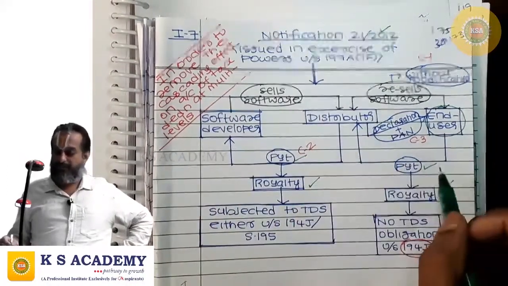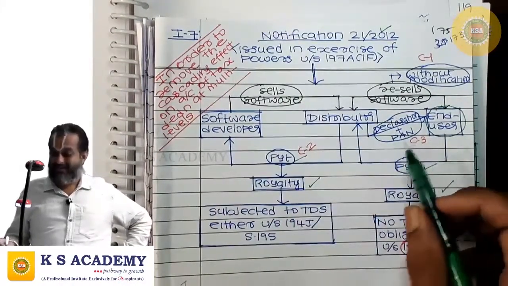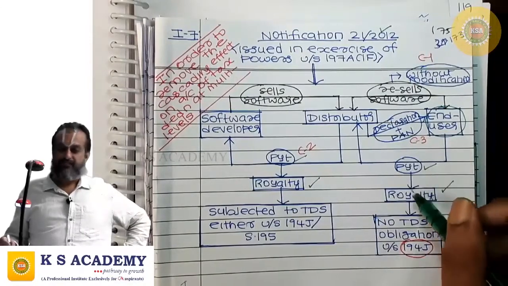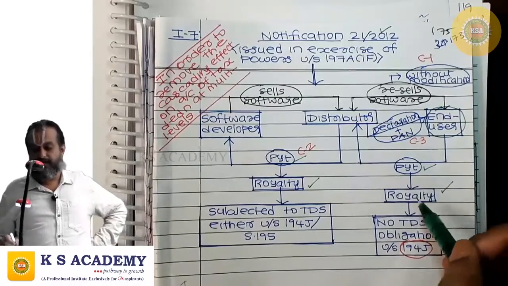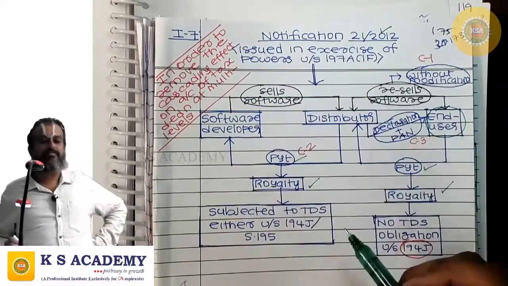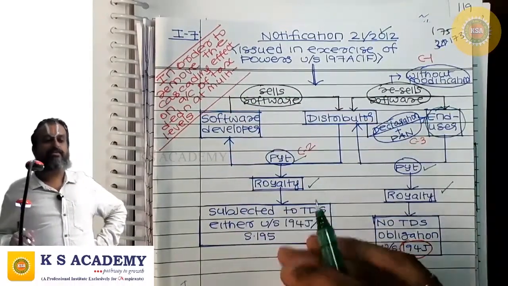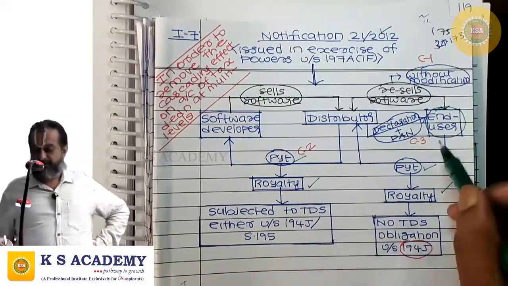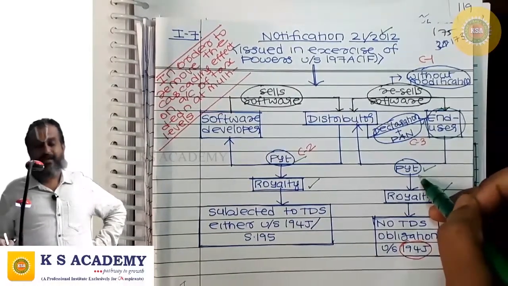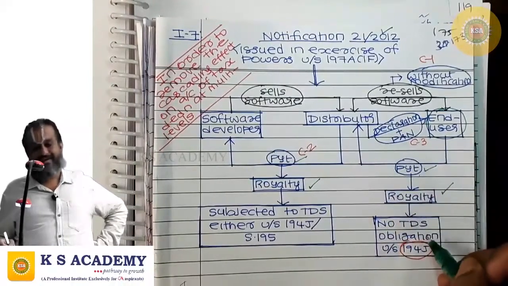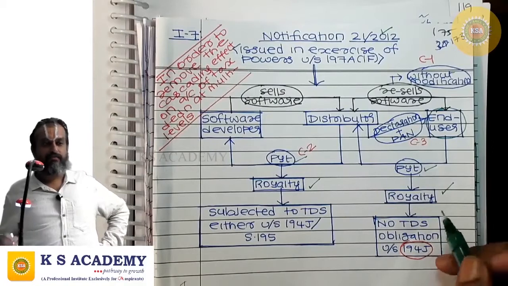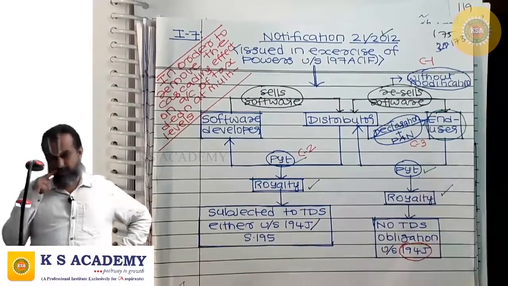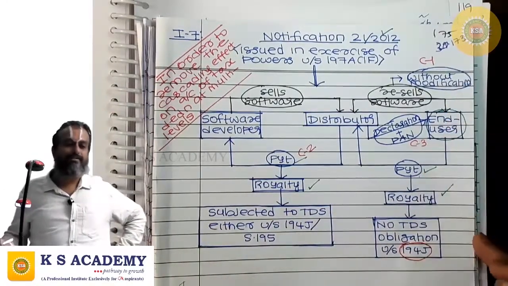The distributor in turn resells the software to the end user. The end user makes payment to the distributor, which is a software payment, it is royalty. And the distributor makes payment to the software developer. That payment is also a software payment, it's a royalty. The end user, when he is making payment to the distributor, has no TDS obligation under 194J. Royalty, 194J will come, but he has no TDS obligation if the following conditions are fulfilled.